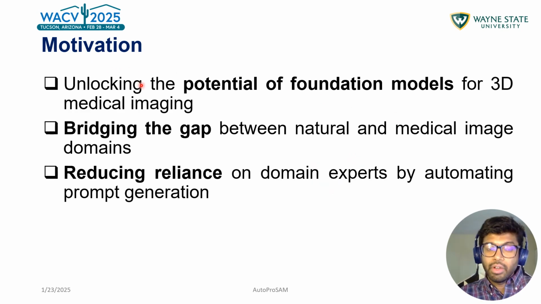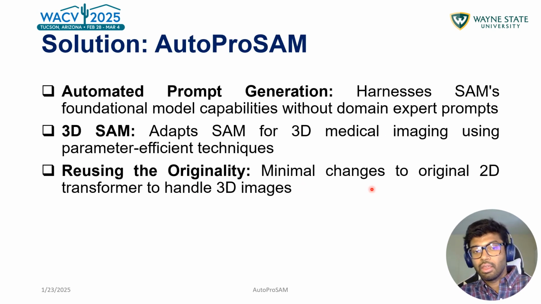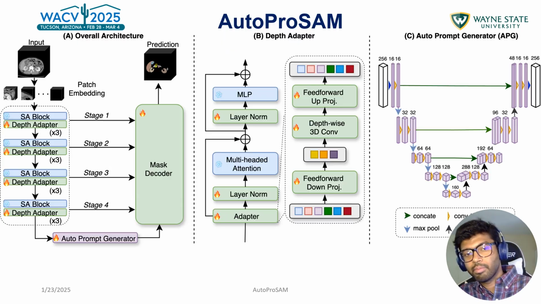So the motivation is very clear. We want to unlock the potential of foundation models such as SAM for medical images. We want to bridge the gap between the natural and medical image domains and also reduce reliance on the domain experts. The solution, hence our paper, AutoProSAM, which creates automated prompt generation. No need for the domain experts. We adapt SAM for 3D medical images through parameter efficient fine-tuning techniques, and we reuse the original SAM transformers as much as possible.